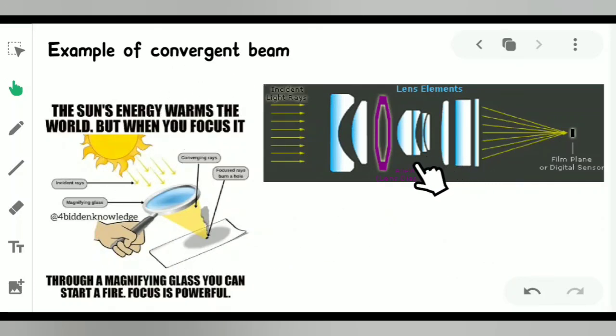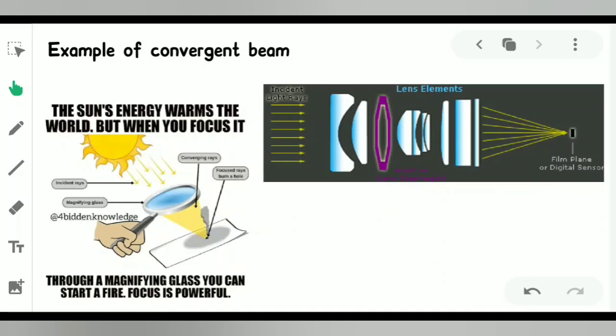Also, when we use a DSLR camera, we use lenses of different focal lengths. Here is a schematic diagram for the same. We have seen the light rays incident parallelly from the surroundings, and after incidence they will meet at a fixed point. After going through the lens, they will meet at a fixed point. So this kind of property of light is known as a convergent beam of light.